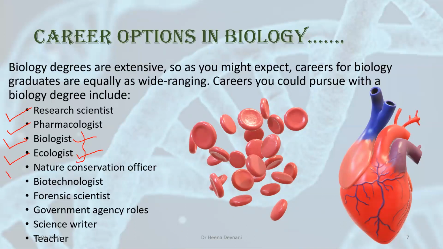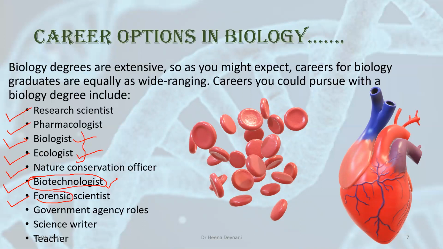If you love nature, you can become a nature conservation officer. You can become a biotechnologist. This field has a great demand nowadays. Along with this, you can also become a microbiologist. You can go for becoming a forensic scientist.